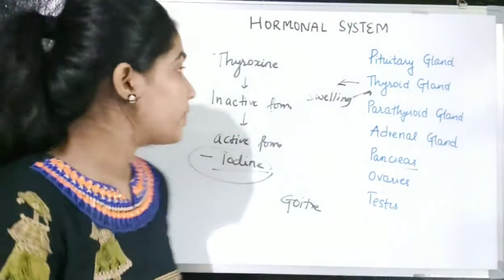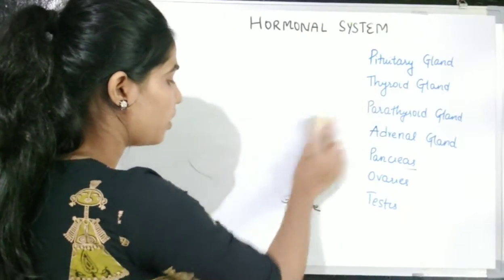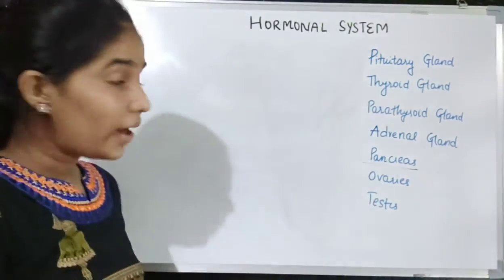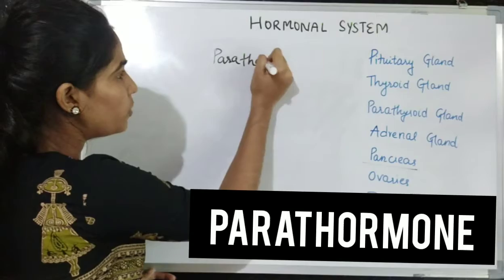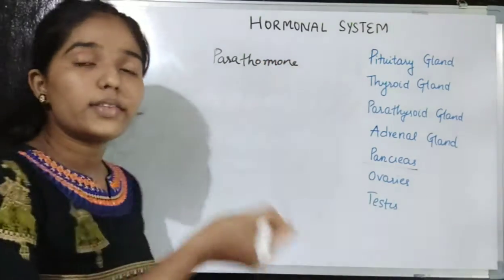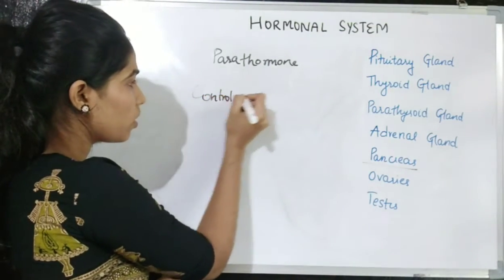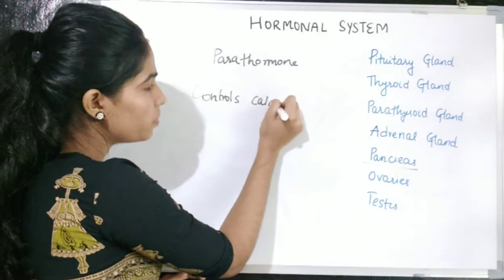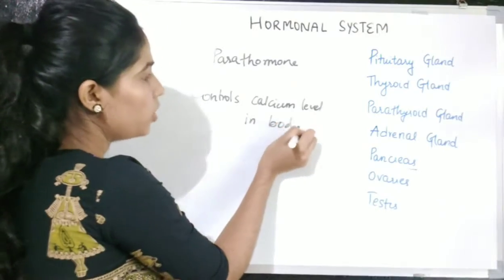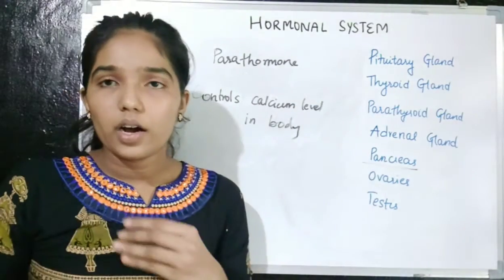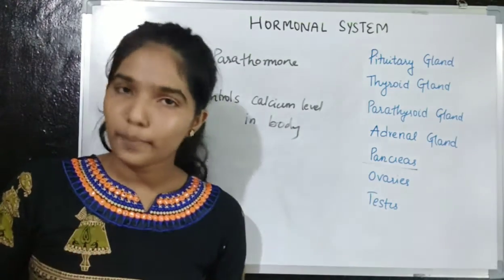Okay. Then we will move to the parathyroid. Now, parathyroid secretes the hormone which is called parathormone. Okay, and what does this parathormone do? It controls the calcium level in the body. So what will parathormone do? It will control the calcium level, or it will regulate the calcium level in our body.